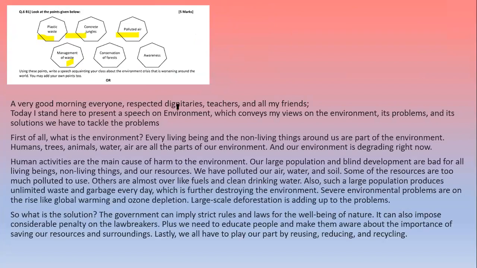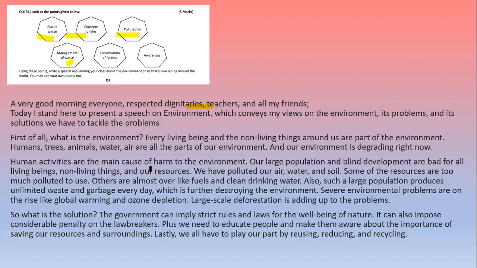A very good morning, everyone, respected dignitaries, teachers, and all my friends. Today, I stand here to present a speech on environment, which conveys my views on the environment, its problems, and its solutions. We have to tackle the problems. First of all, what is the environment? Every living being and non-living things around us are part of the environment. Humans, trees, animals, water, air are all the parts of our environment, and our environment is degrading right now.